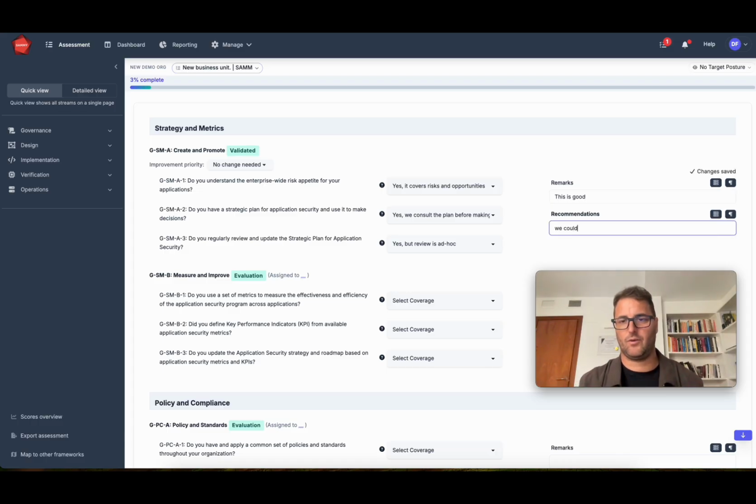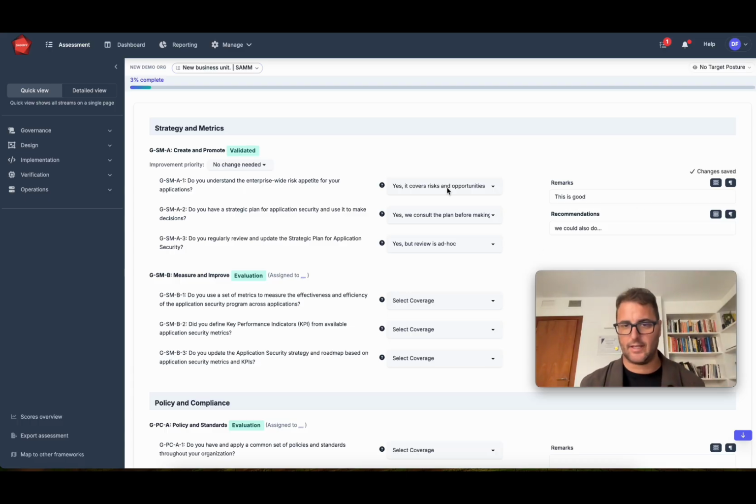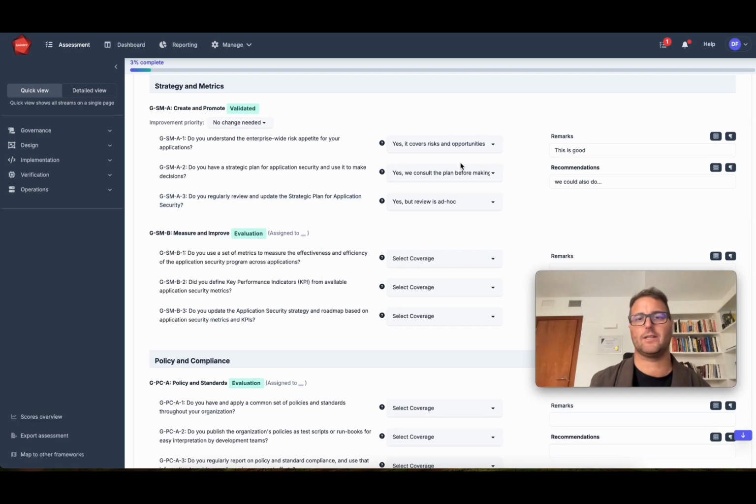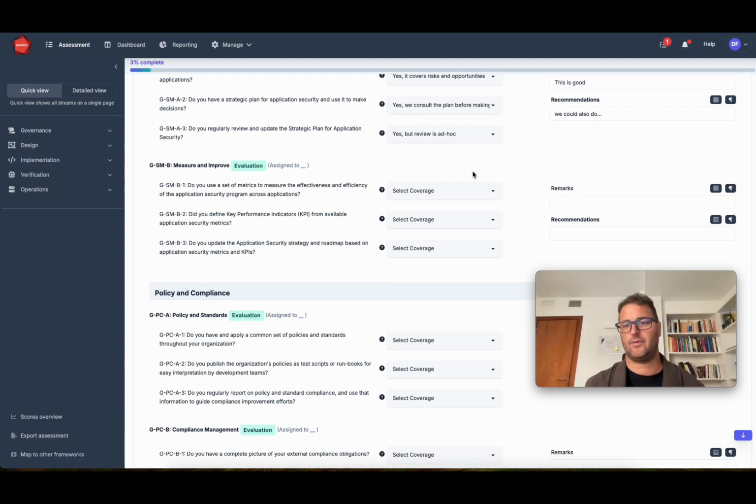We could also do this and that. These things are then linked to this stream, as it's called in OWASP SAM, but in other frameworks it could be called something else. So within the tool we like to call it an element. So these comments are linked to this element, and I can fill out the whole assessment, and on each one of the elements there will be a